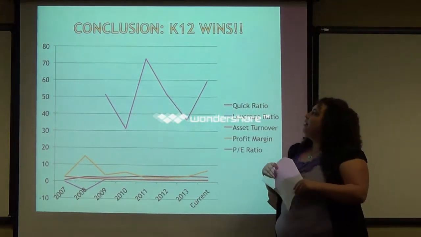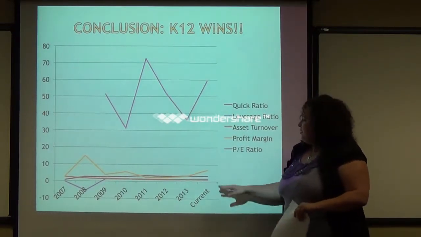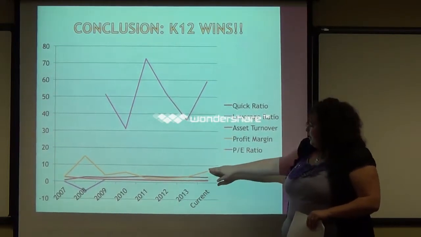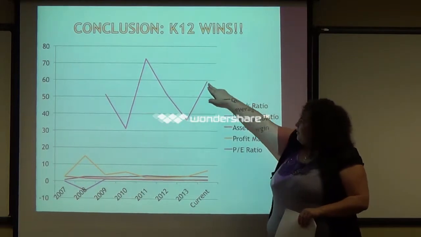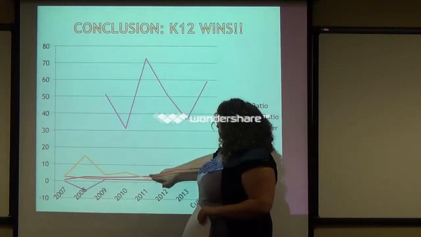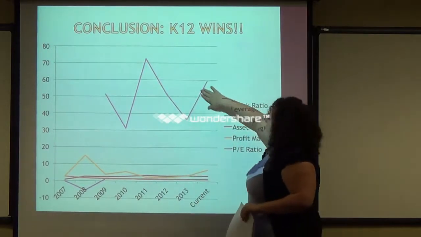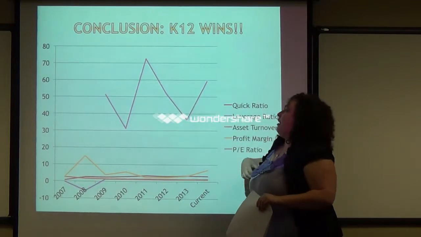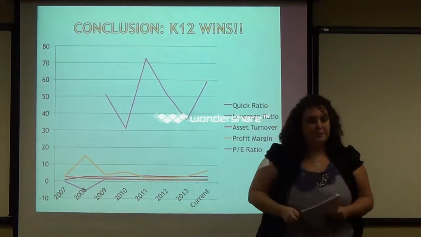So K-12 definitely has some potential, and your profit margin, you see, is starting to go up right here. Your PE ratio, at one point in 2011, was over 70, and I feel that it can go over 70 again. So I feel like now would actually be a good time to even invest in it.